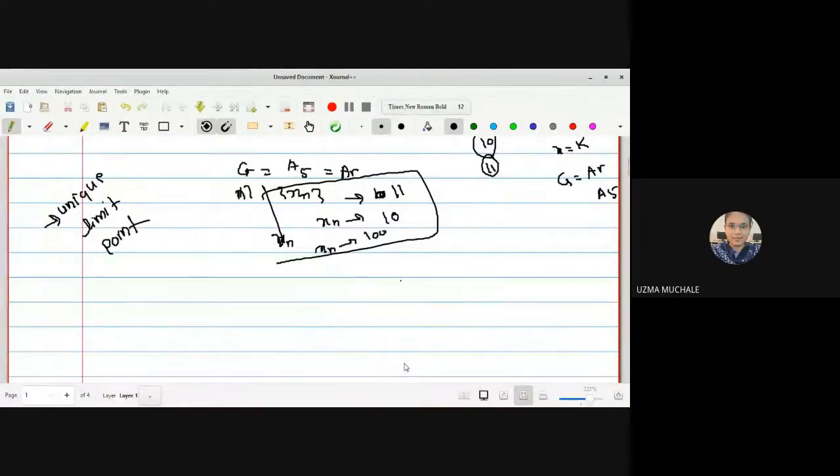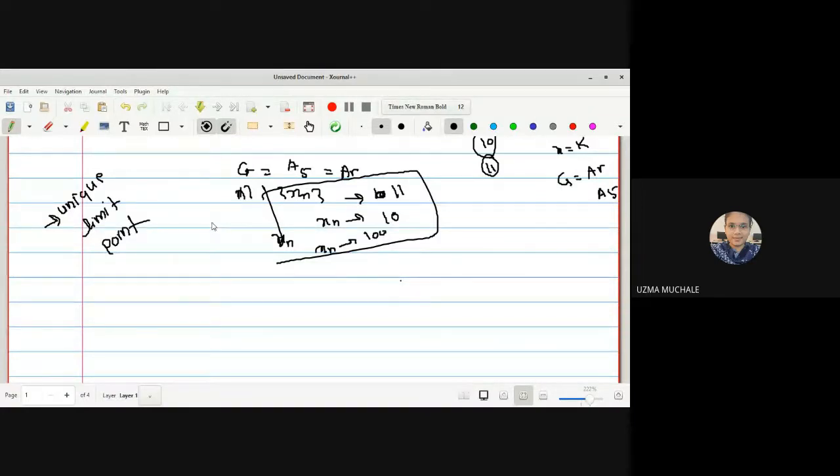Okay. So what you have to do, simply you have to say that you have to first select the sets, and out of them you have to select at least one open set which contains that point k. Now k is what? k may be 10, 11, 12, 100, it may be any number. So now I am saying that the same sequence xn is converging to different limit points.